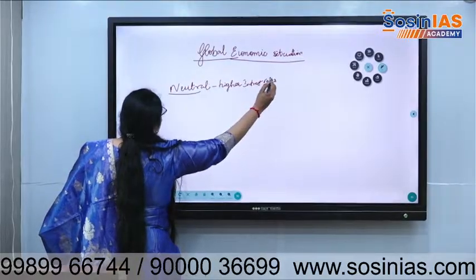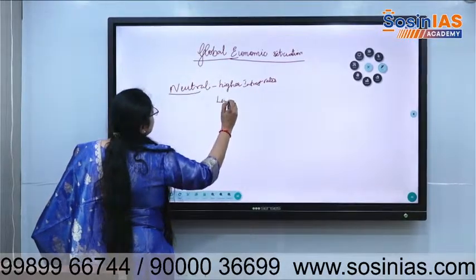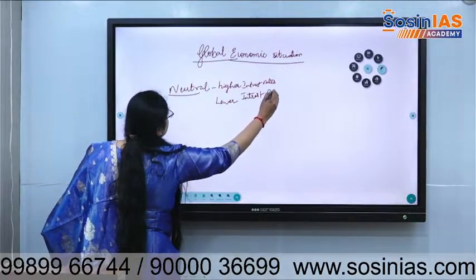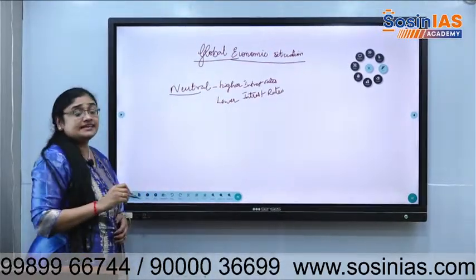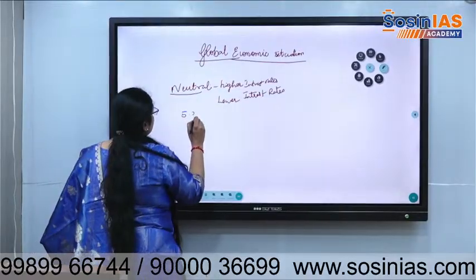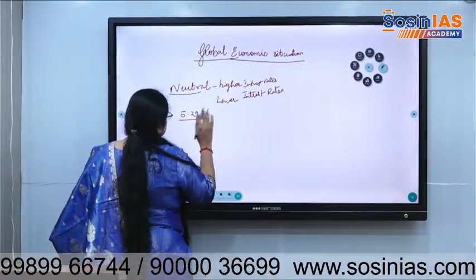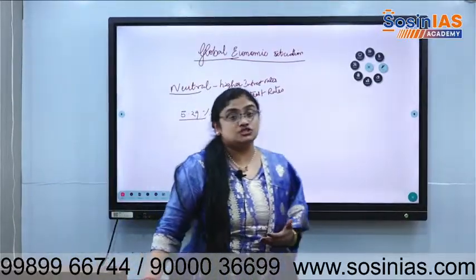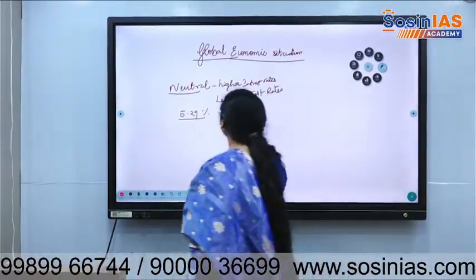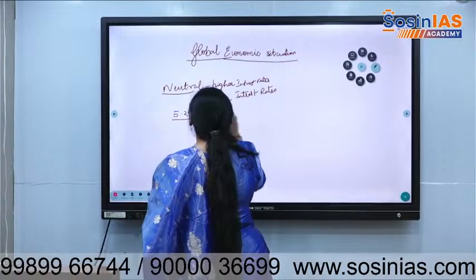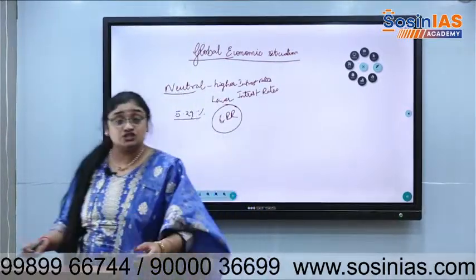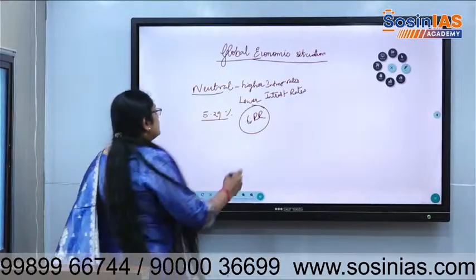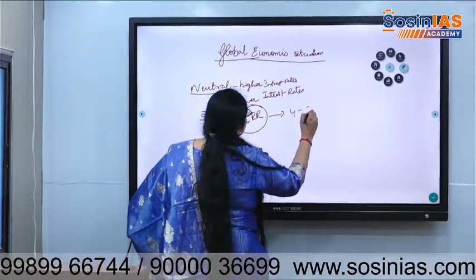Why? Our economic fundamentals are very strong. So basically the interest rates were around 5.29%, which is not very high, and the RBI has also decreased its cash reserve ratio, that is from 4 to 3%.